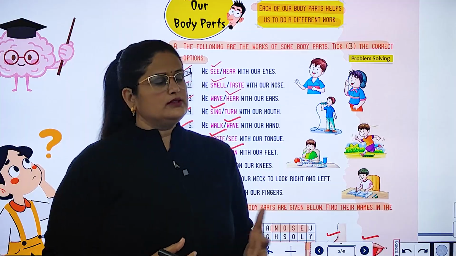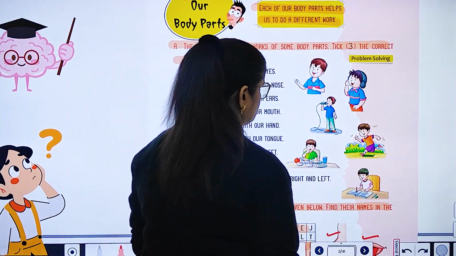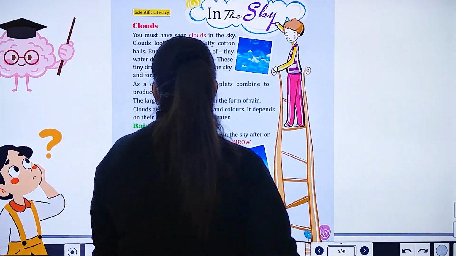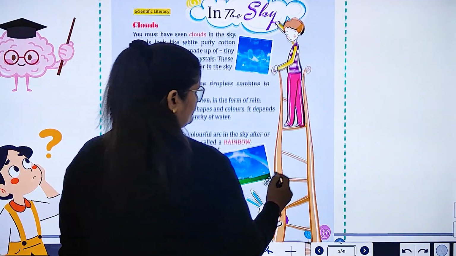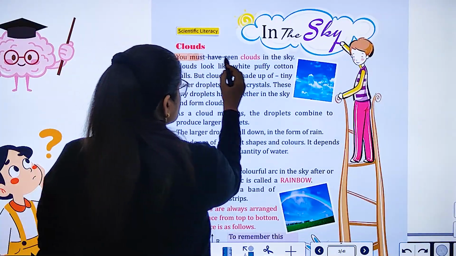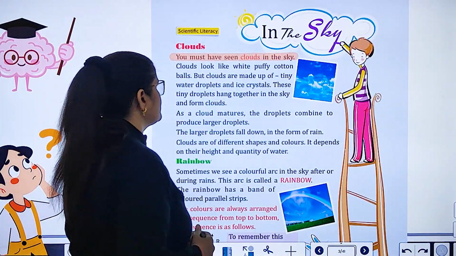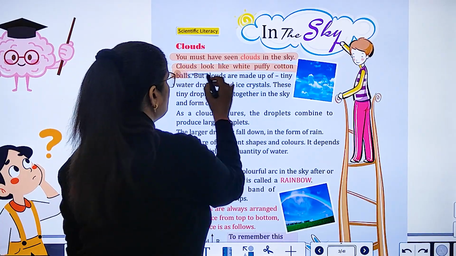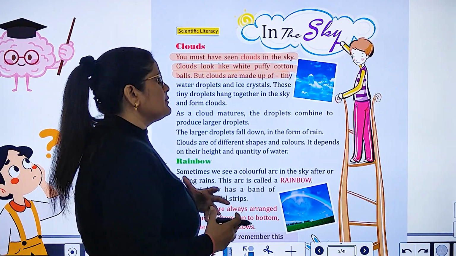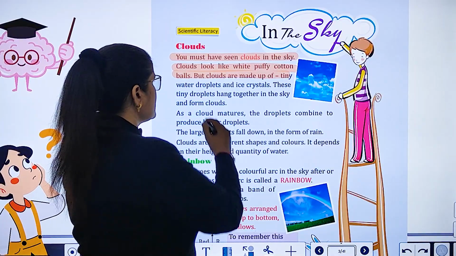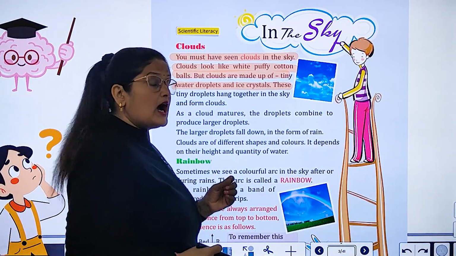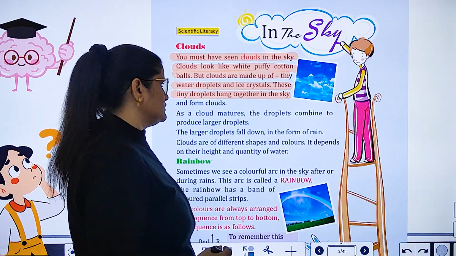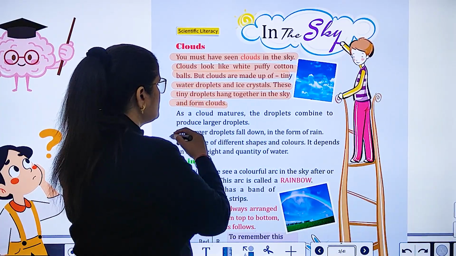Okay. So dear students, this chapter is over. Now let's begin the next chapter. Scientific literacy in the sky. So this chapter is only for reading. Clouds. You must have seen clouds in the sky. Clouds look like white, puffy cotton balls. But clouds are made up of tiny water droplets and ice crystals. Okay. So these tiny droplets hang together in the sky and form clouds.